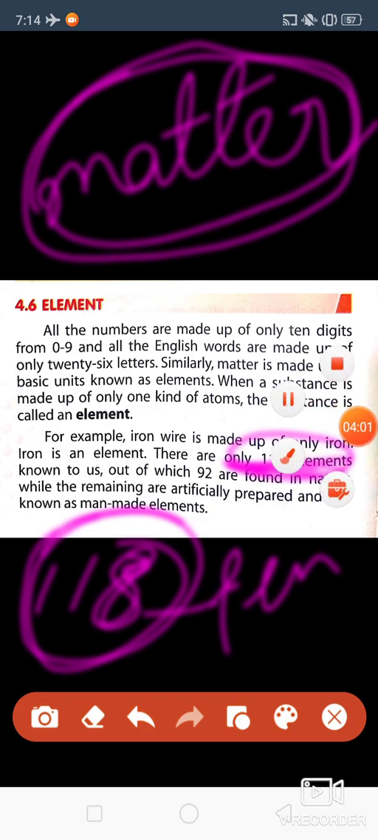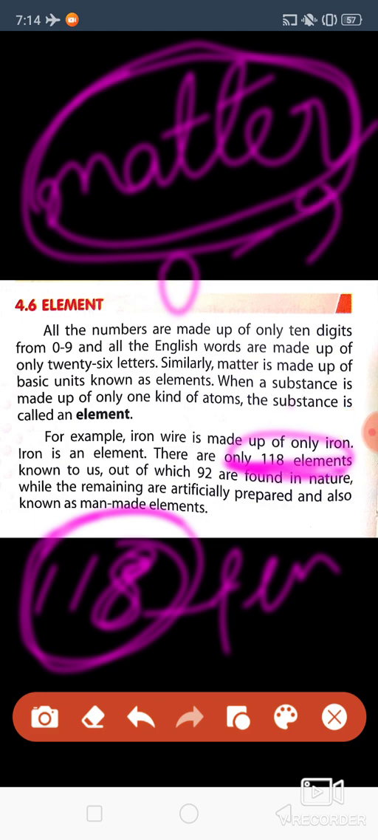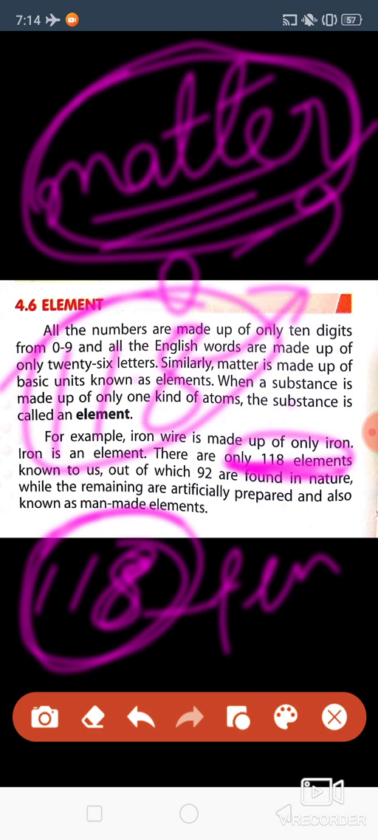Okay, like any number was made up of from 0 to 9, 0, 1, 2, 3, 4, 5, 6, 7, 8, 9. From these digits only all the numbers are made, and all the words can be found from A to Z. Similarly, 118 elements are there in total in the world, and from these 118 elements only all the materials, all the matter are made. So that's why elements can be called the basic unit of matter, any material, any substance.